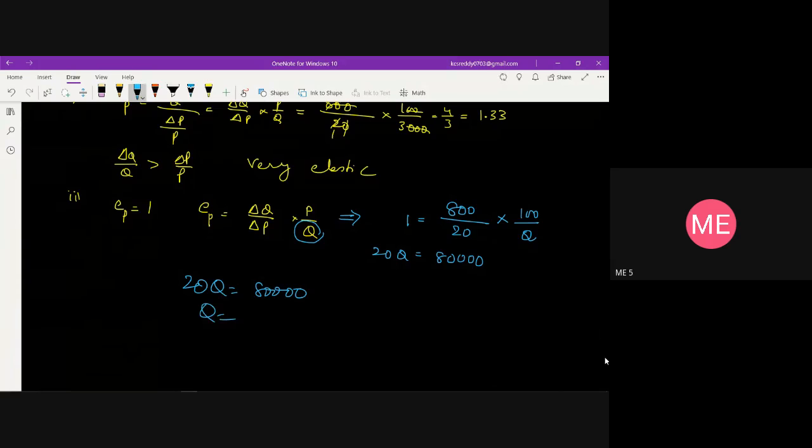So Q is equal to 80,000 by 20, which is 4,000. If the quantity demanded is 4,000, then EP is equal to 1. It will become unit elastic. That is what we can discuss here.